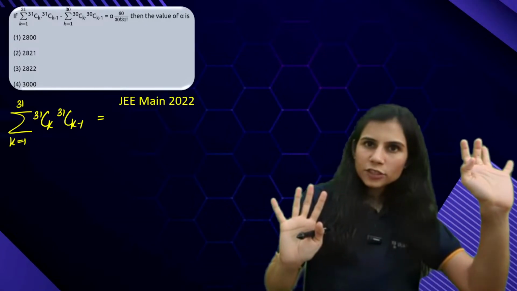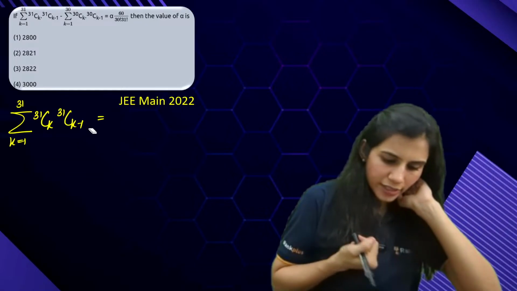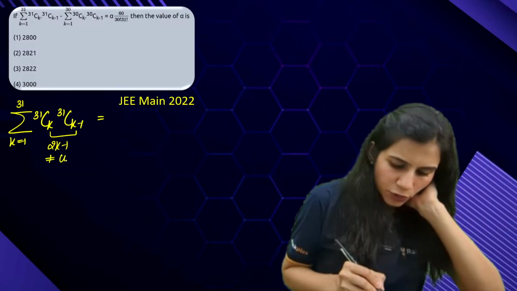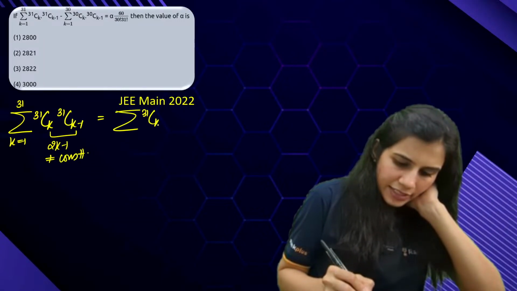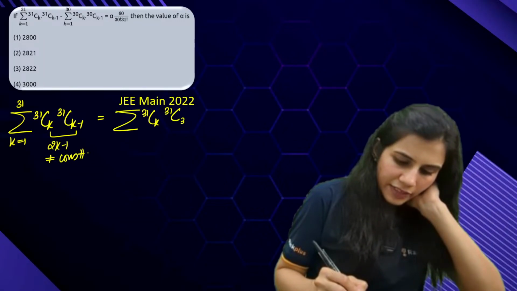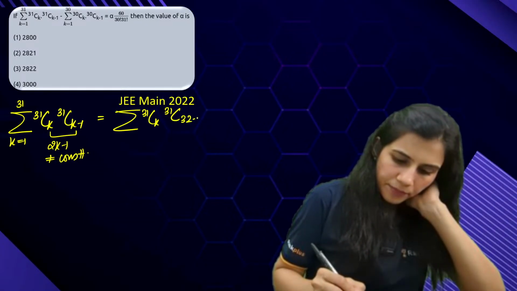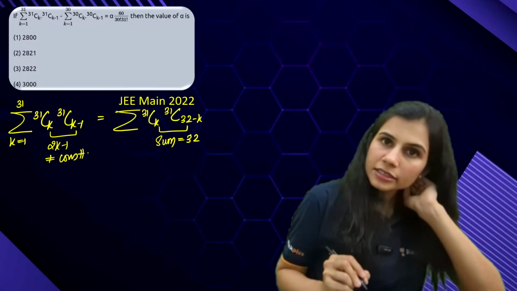So if all terms are exhausted, my only target is whether the sum of lower indices is constant or not. Let's check. The sum of lower indices right now is 2k minus 1. This is not equal to a constant. So I will make it constant. How? Summation 31Ck, and this I will replace with 31C(31 minus k plus 1), so 32 minus k. Perfect. Now the sum is 32, which is a constant.